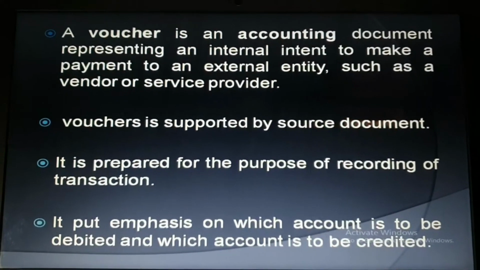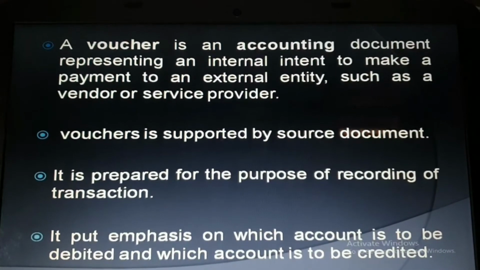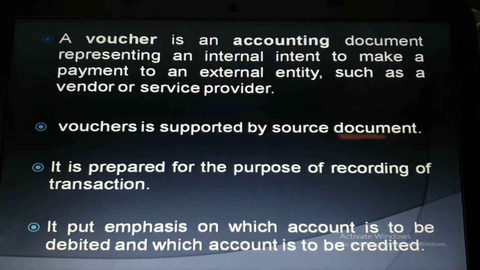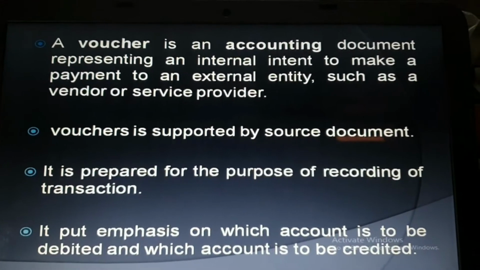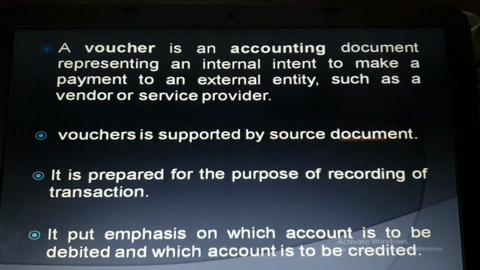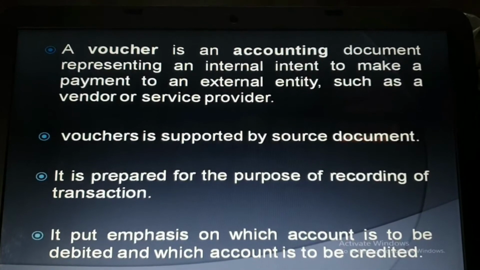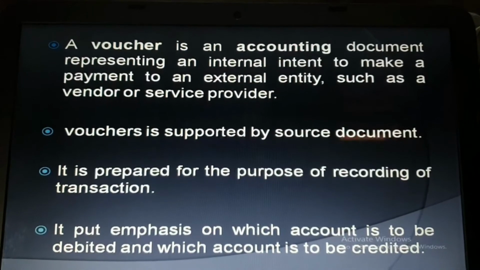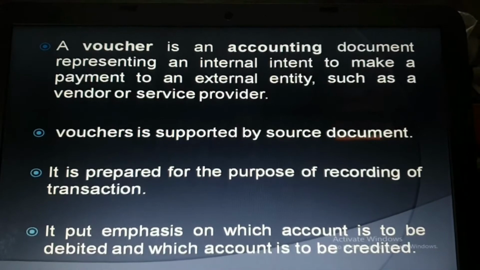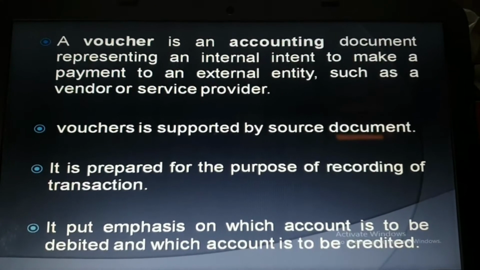So the third point is, it is prepared for the purpose of recording transactions in the book of original entry, that is called journal. It puts emphasis on which account is to be debited and which account is to be credited. Now this is the most important point, that in a voucher we have to mention which account is to be debited and which account is to be credited. And I am repeating again that a voucher is prepared on the basis of the source document, and after the preparation of the voucher we have to record the transaction for the first time in the books of accounts, that is called journal.